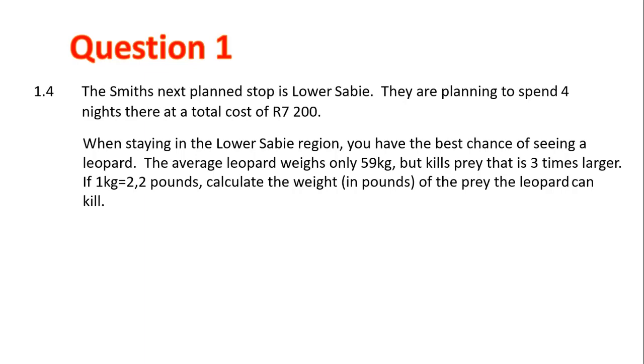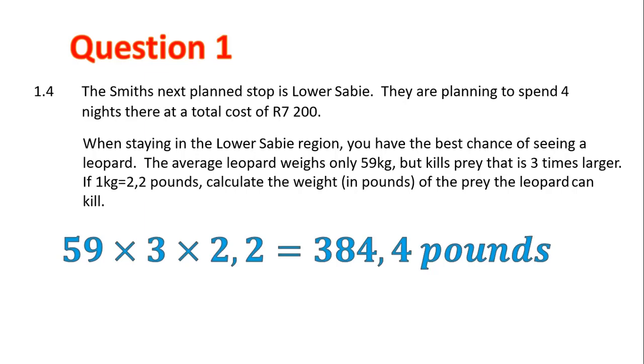The leopard weighs 59 kilograms. It can kill a prey that's 3 times larger, so multiply by 3. And then 1 kilogram equals 2.2 pounds, and so we multiply it by 2.2. That gives us a total weight of 384.4 pounds.